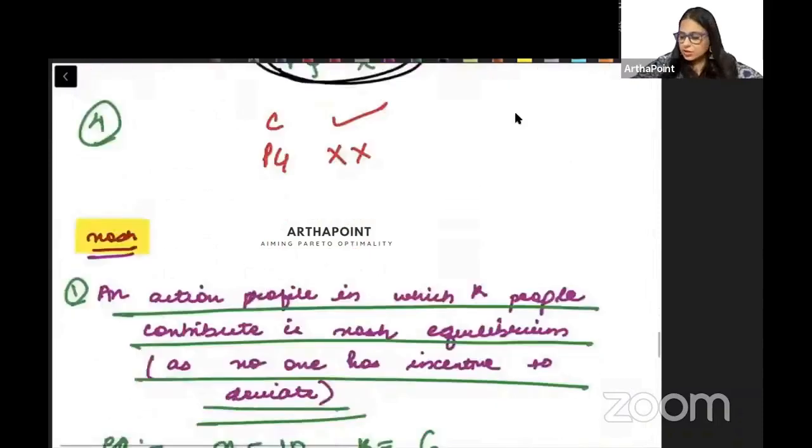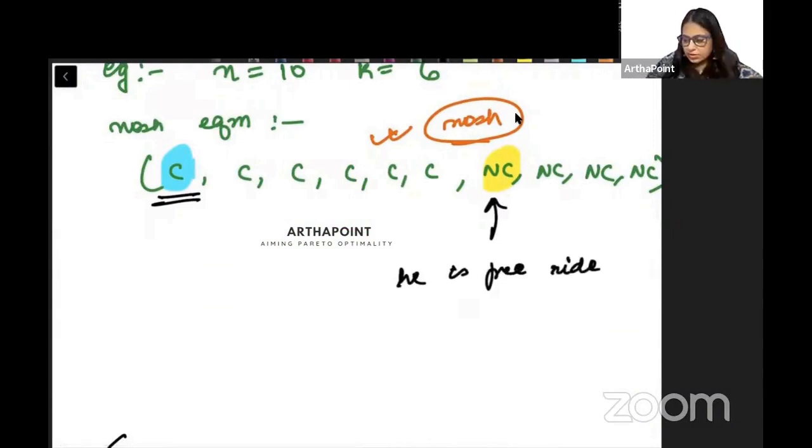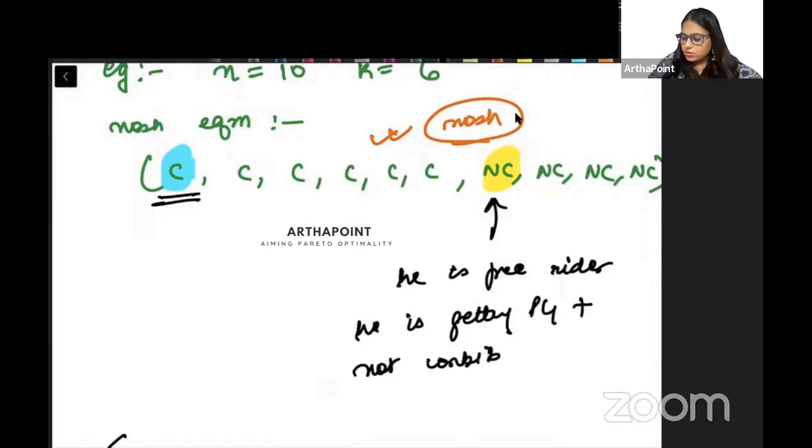There is no reason. So this individual is a free rider. He is getting the public good and not contributing. This is his best outcome.